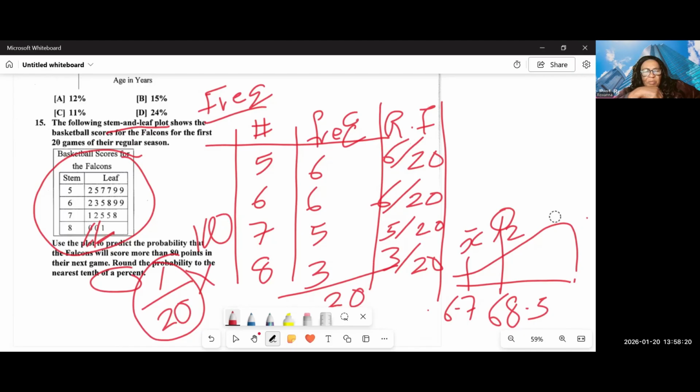Your answer in probability or relative frequency can be in percent, decimal, or fraction. All right.